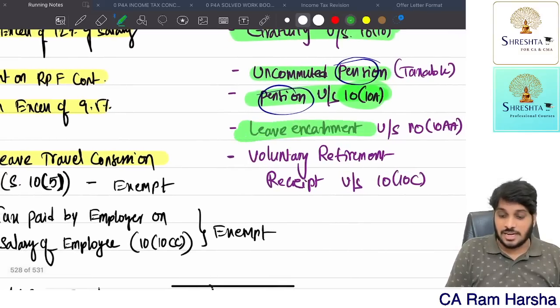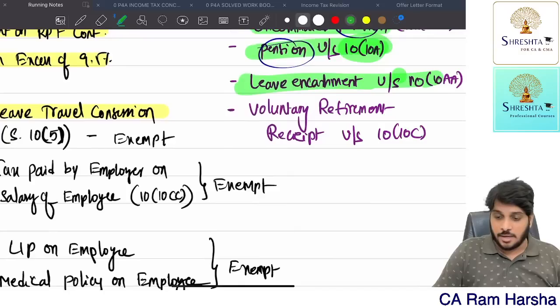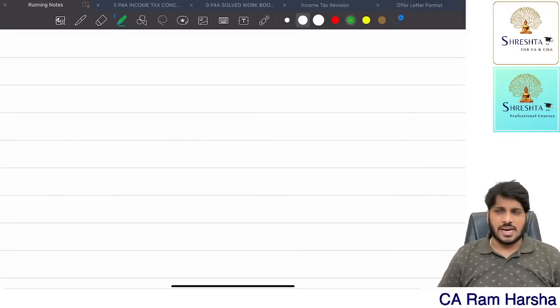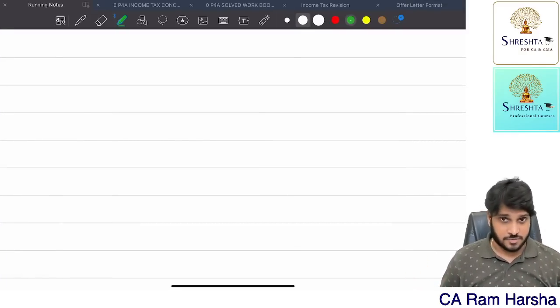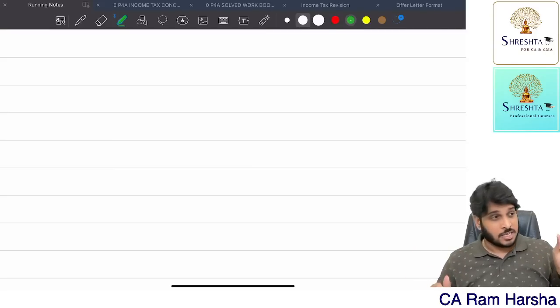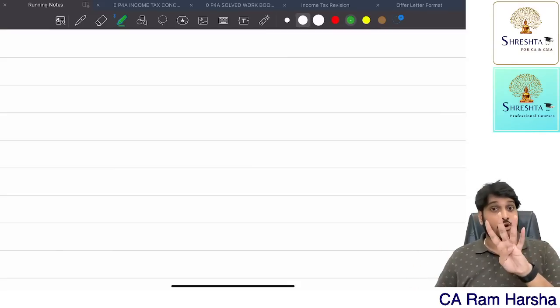Then we have something called leave encashment. What is meant by leave encashment? Very simple. Every year the company is giving me some 40 or 50 days of leave. Every year I can take these many leaves. 20 years I worked in this company. So every year 40 days I can take. 20 into 40, 800 leaves I can take. But I only took 400 leaves.